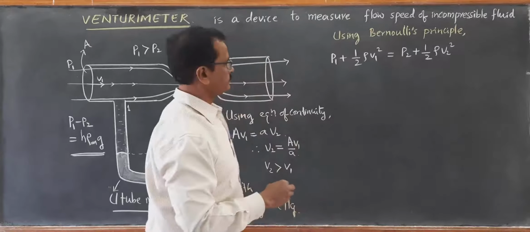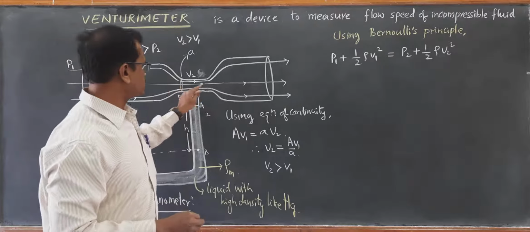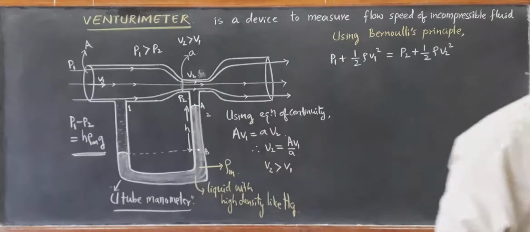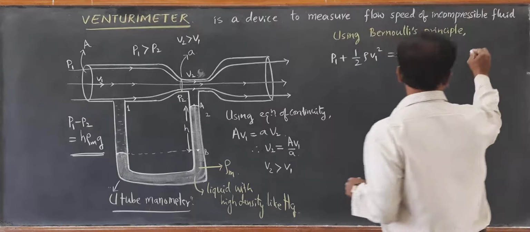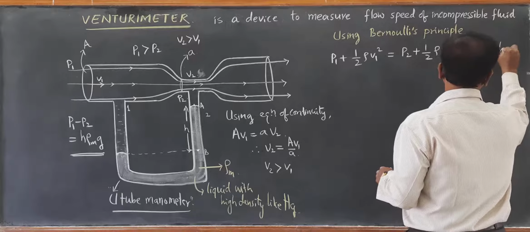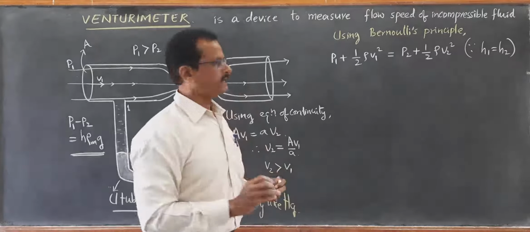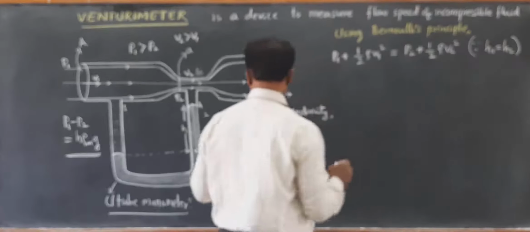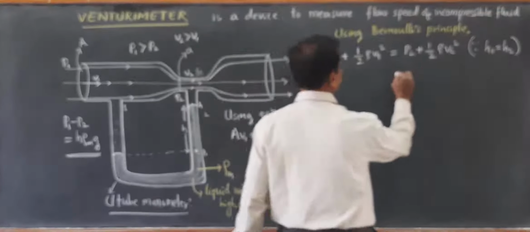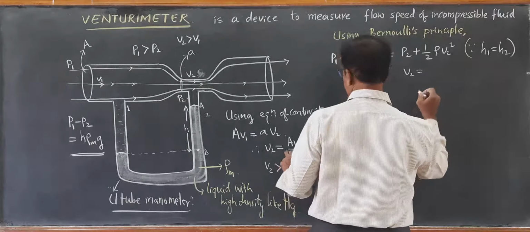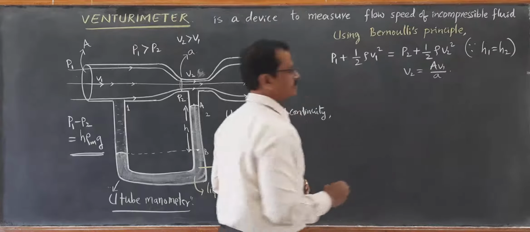I think you got the point, where V1 is the speed with which it is entering here, V2 is the speed with which it is crossing. Now, because we take H1 is equal to H2, the potential energy term cancels. Now we got the speed at the constriction, speed of the fluid at constriction: V2 equal to A V1 by small a.